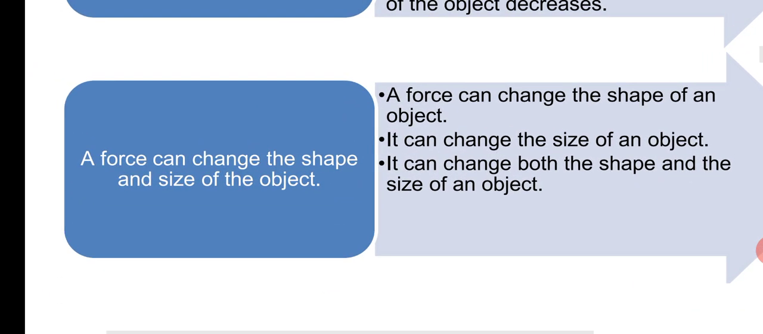The second effect: a force can change the shape and size of the object. How can a force change the shape and size of an object? A force can change the shape of an object, it can change the size of an object, or it can change both shape and size of an object.